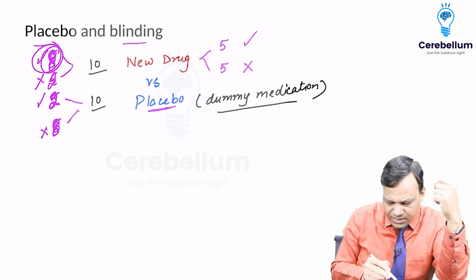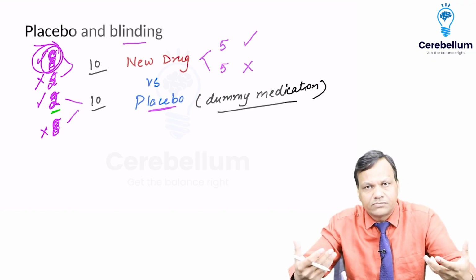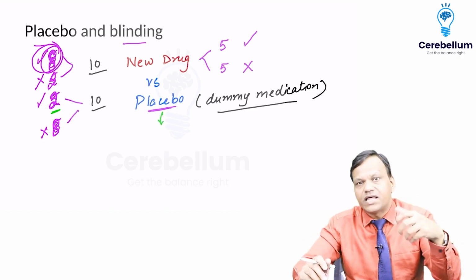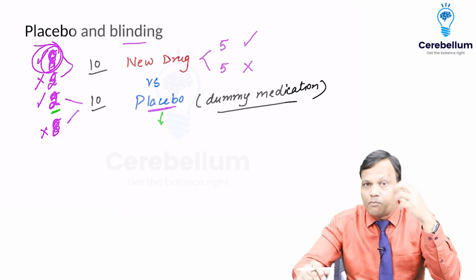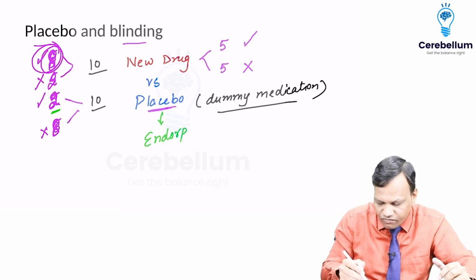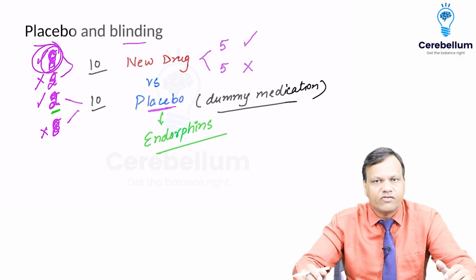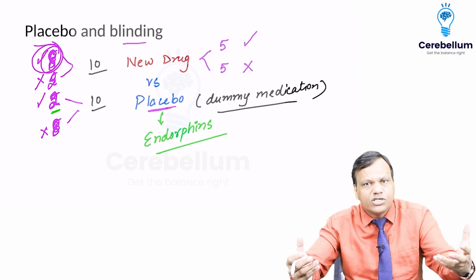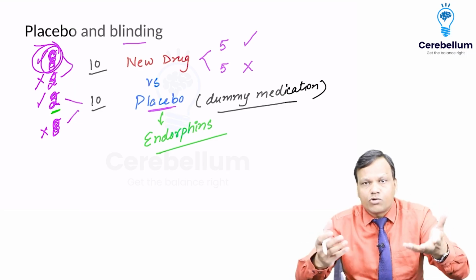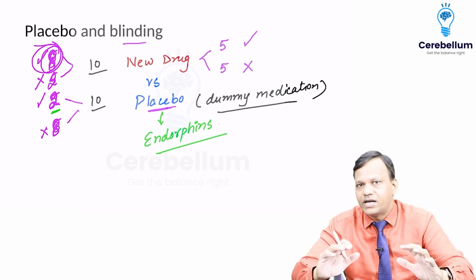Now, if we say that 2 patients have got pain relief by placebo, how can it happen? It is assumed that when we give anything to a person, that means placebo, the person's body may secrete endorphins. In the brain, there is secretion of endorphins, and endorphins may be responsible for the final effect of a drug. They are the endogenous opioid system. So placebo may work in some people. Obviously, it does not work in everyone, but in some people, placebo may work. So it is basically a dummy medication.